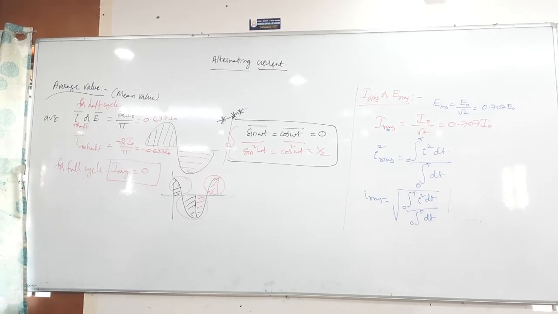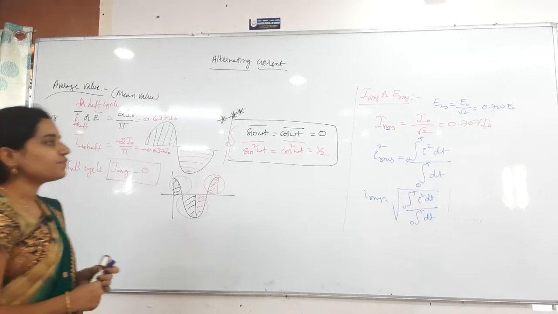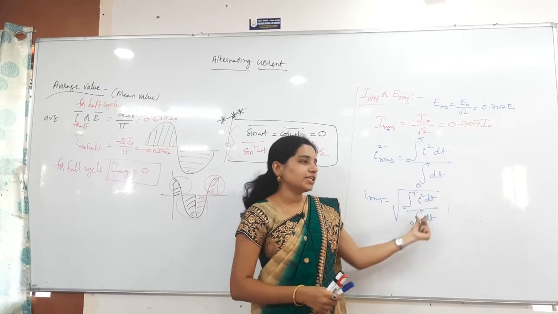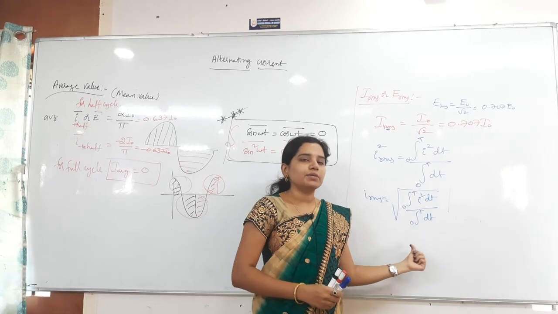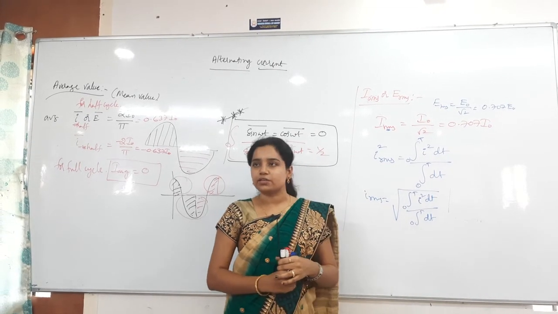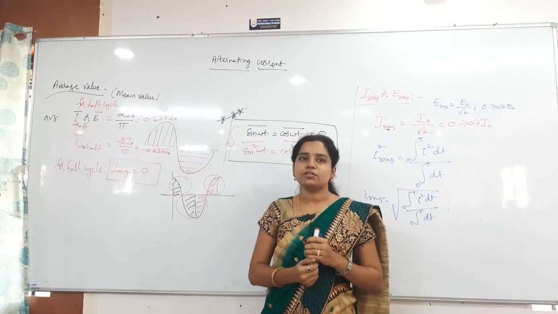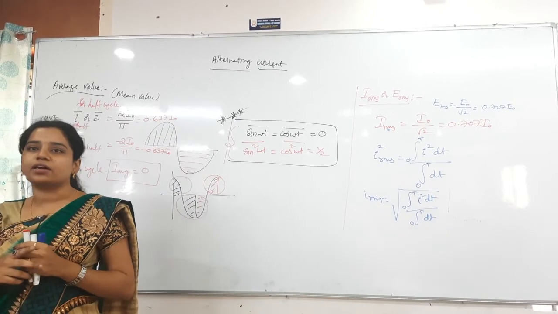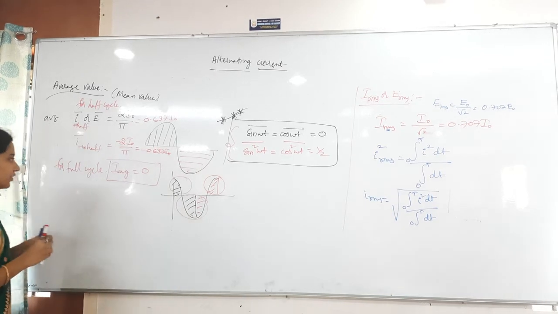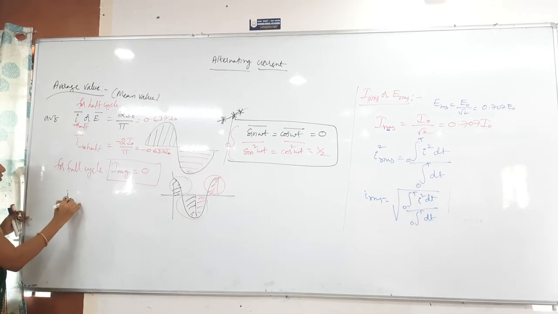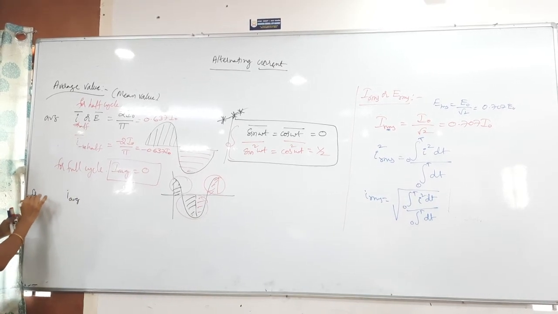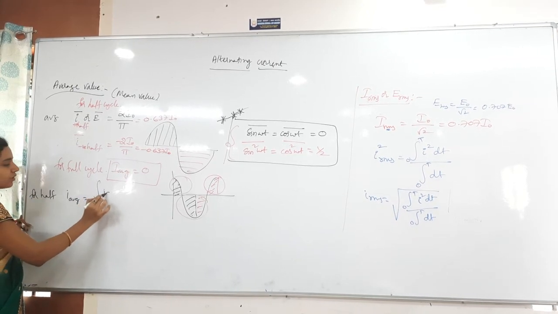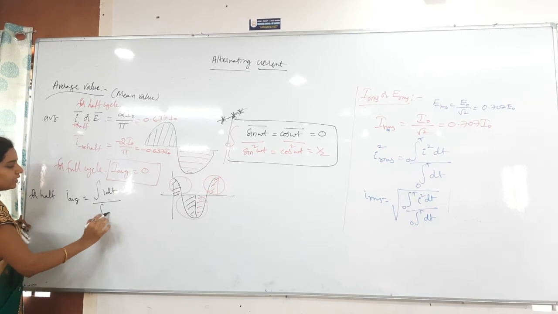So whenever they have given the function of time, what is the formula of I RMS? Under root integration of I square dt by integration of dt. Limits are from where to where? 0 to T. In the case of average, how much do we calculate? Only half cycle or full cycle? Only half cycle. So you write I average over the half cycle. I average equals integration of I dt by integration of dt.